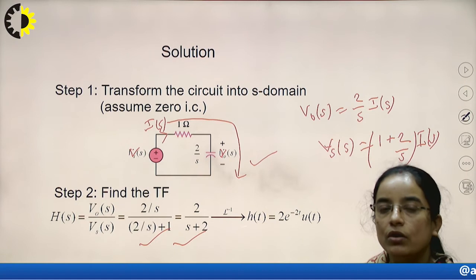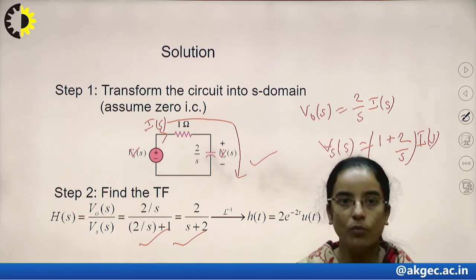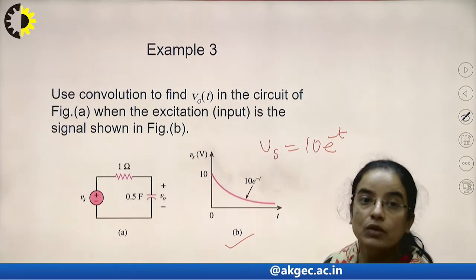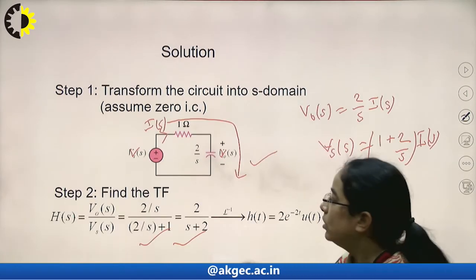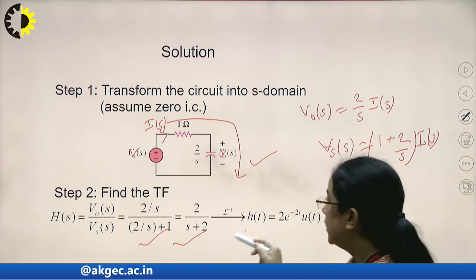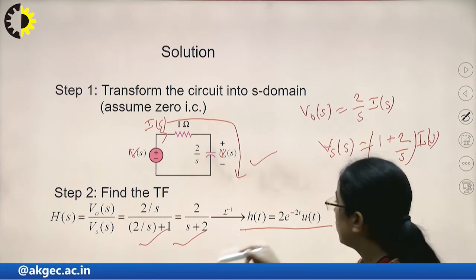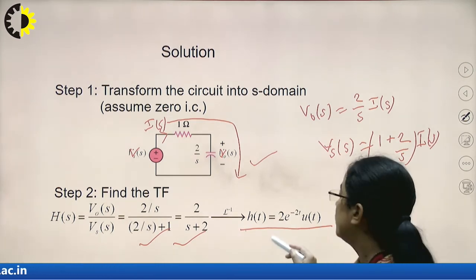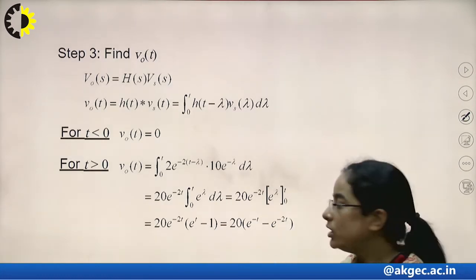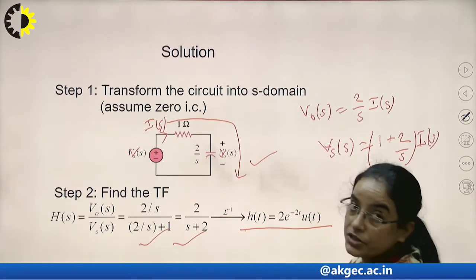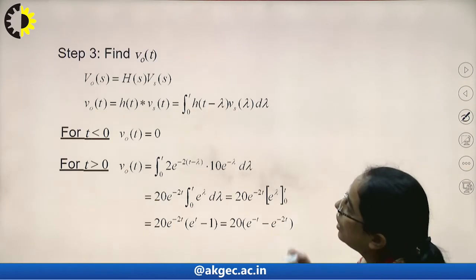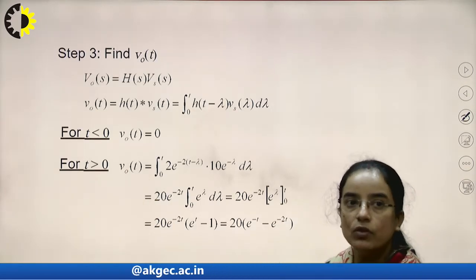Now we will apply the inverse Laplace transform to find the function, because the question asks to find v naught of t. Then we will know h of t. After applying the inverse Laplace, h of t will be 2 e to the power minus 2t u of t. This is h of t, that means v naught of t divided by Vs of t. Again our target is to calculate v naught of t.